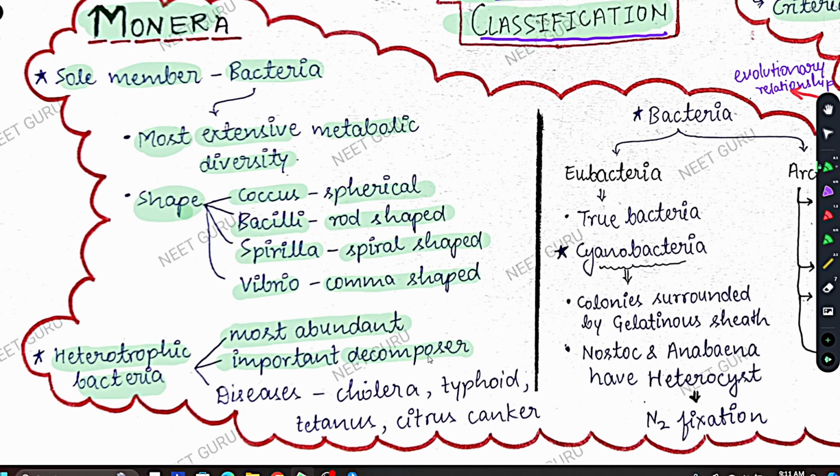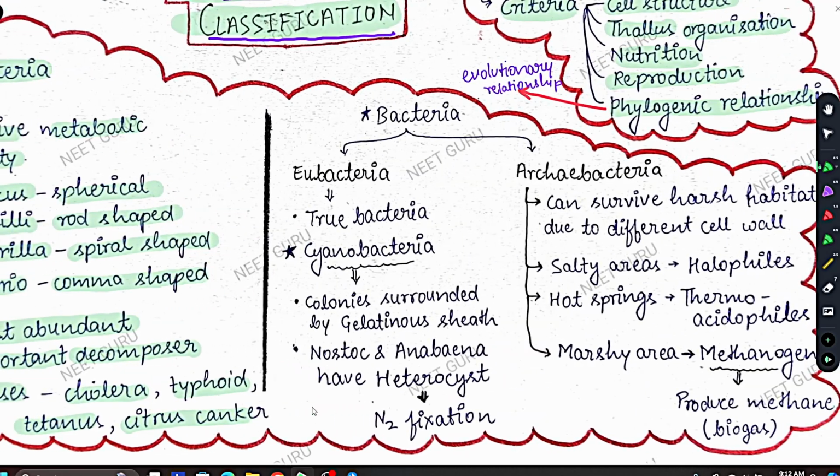So heterotrophic bacteria are important decomposers, and they feed on dead and decaying matter. They also cause many diseases like cholera, typhoid, tetanus, and citrus canker. Citrus canker is a disease which is caused in plants. Cholera, typhoid, and tetanus, obviously these diseases happen in animals, like in us.